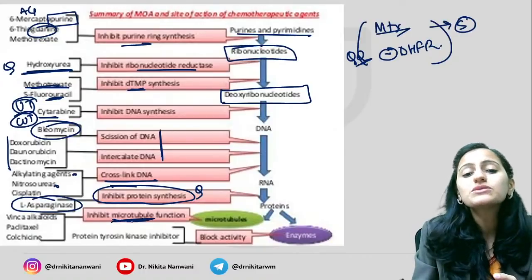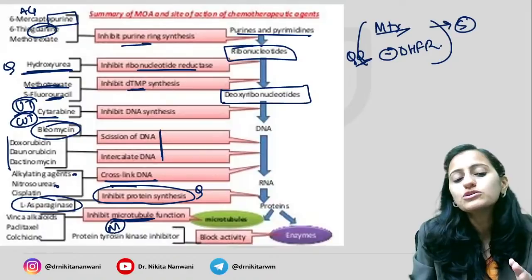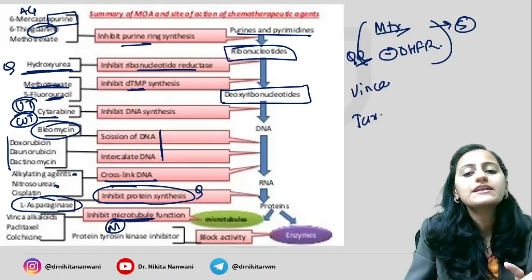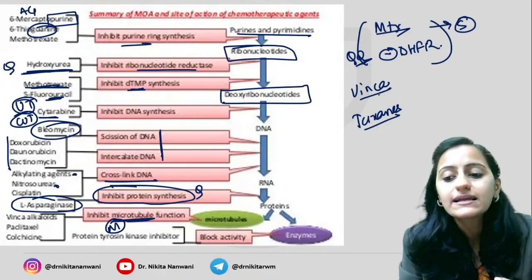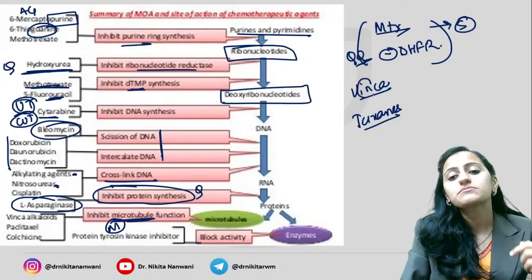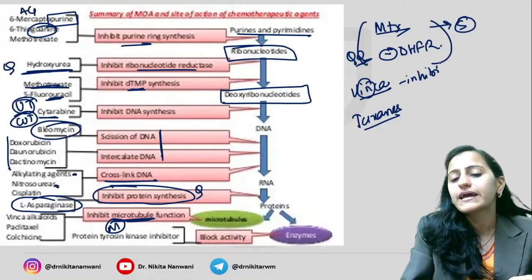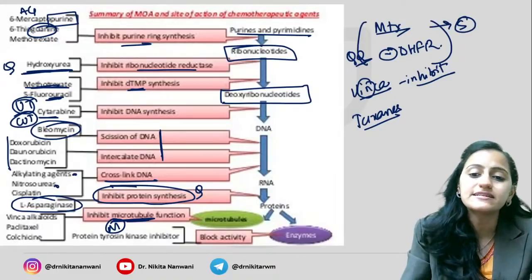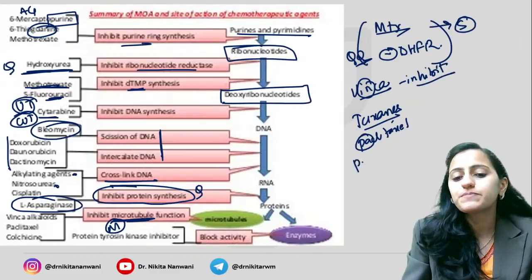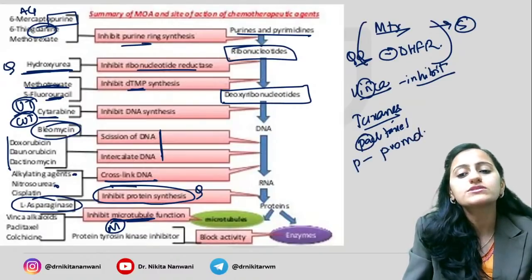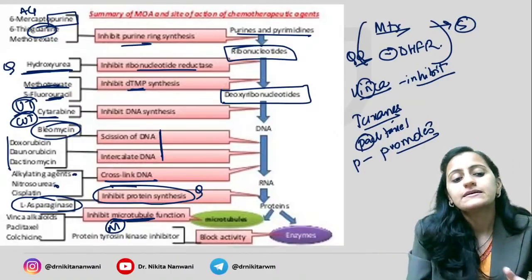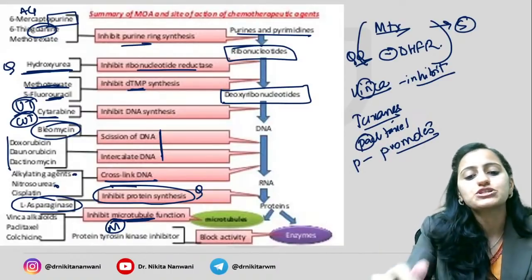Which one acts on the microtubule? Microtubule, M. It acts on the M phase. You have vinca alkaloids and you have taxanes. Okay, vinca alkaloids and taxanes. So vinca alkaloids, they act by inhibiting the spindle polymerization. Taxanes like paclitaxel, remember it is P and P. It promotes your polymerization. It inhibits the polymerization, vinca. This promotes your polymerization. Okay.